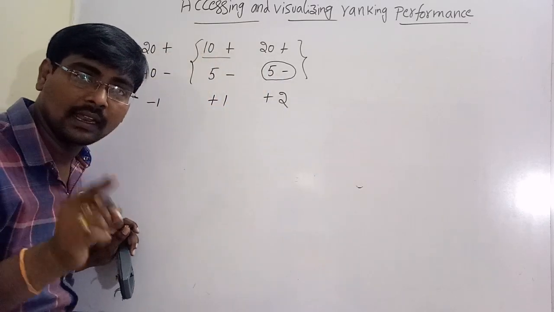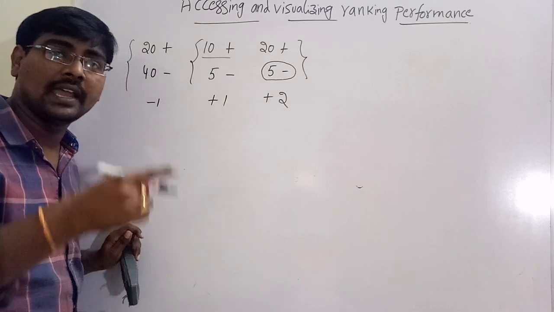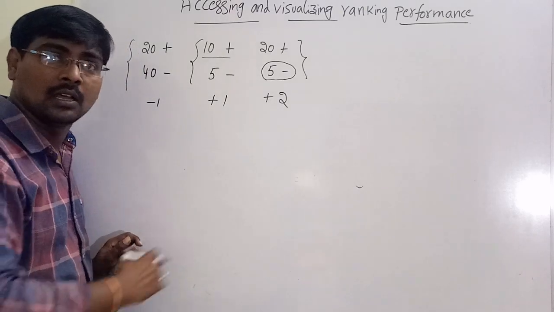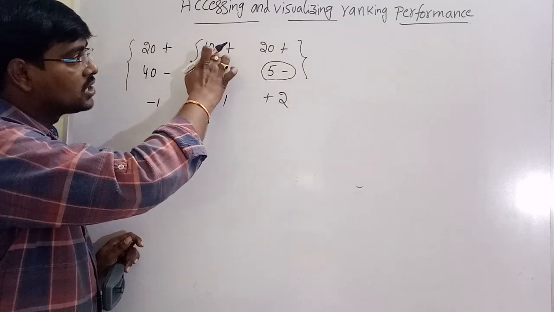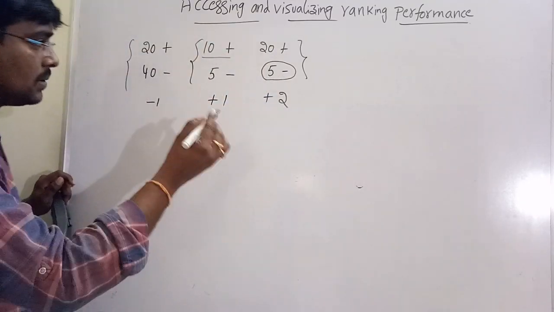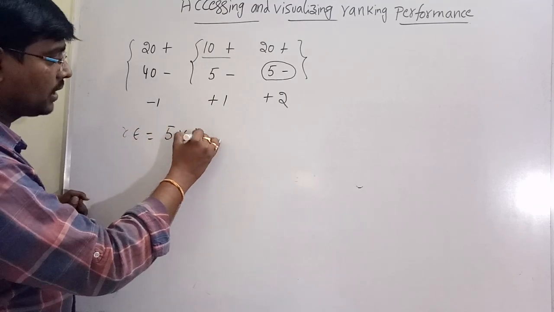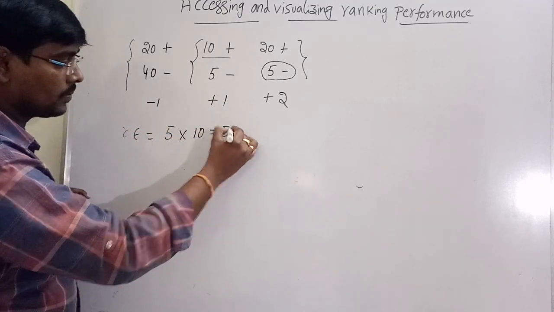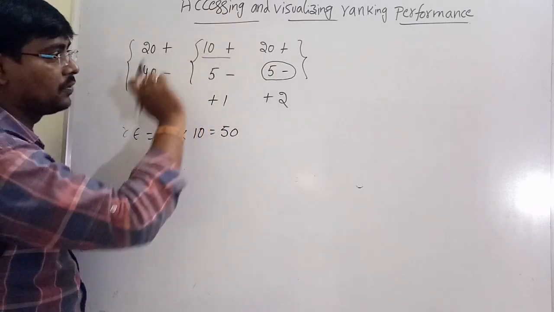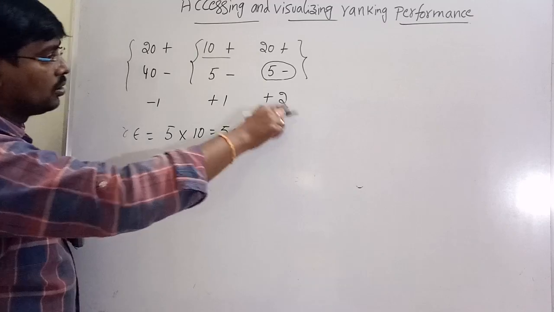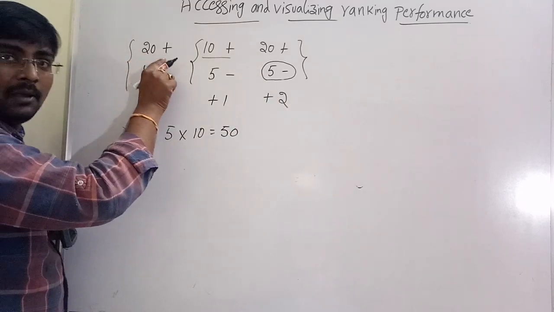What is my ranking error? When the negative has a higher score than a positive, that is called ranking error. So 5 negatives have a higher score than 10 positives. How many ranking errors? 5 into 10, that is 50. Here the possible ranking errors are 50. Similarly, 5 negatives have a high score compared to 20 positives.